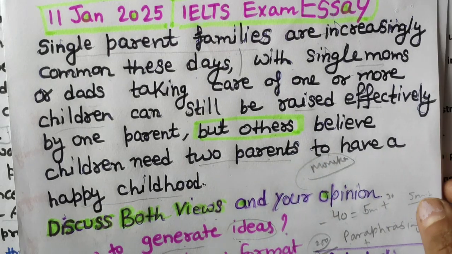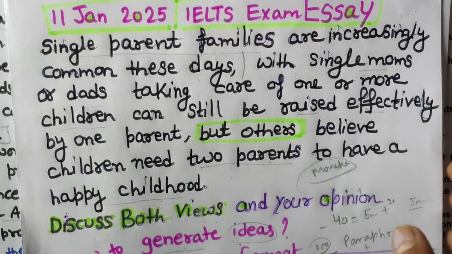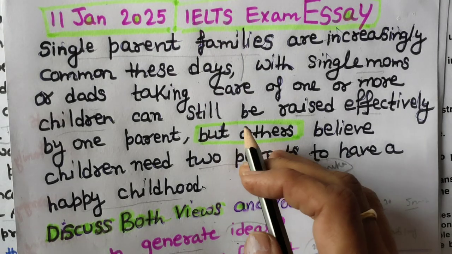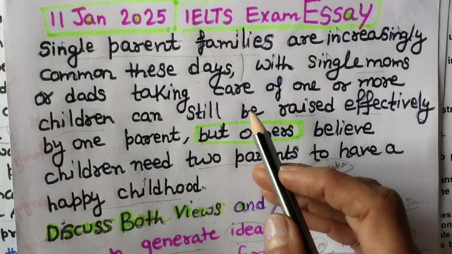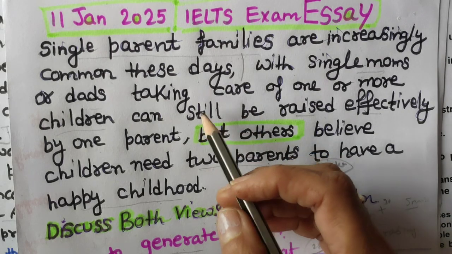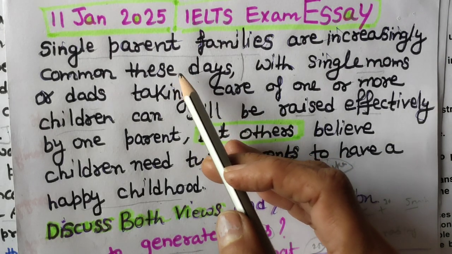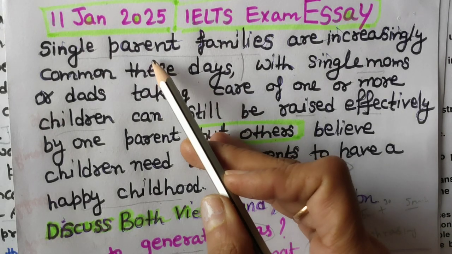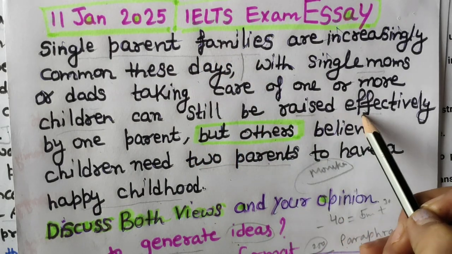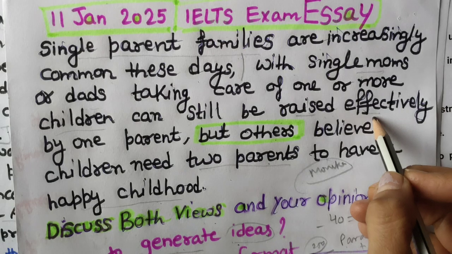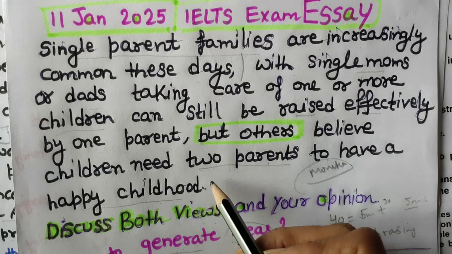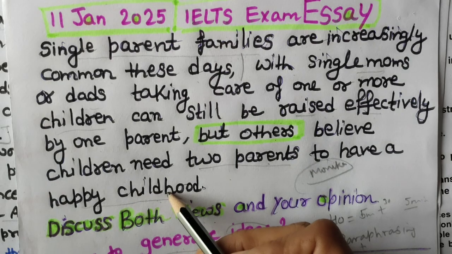So what will you do when you get this question statement? Definitely I will be reading the question statement 3-4 times. At least it should fit in your brain for the next 40 minutes. I'm going to write about whether single parent families can raise their child properly, effectively, I mean, or two parents can give a good environment for a happy childhood.